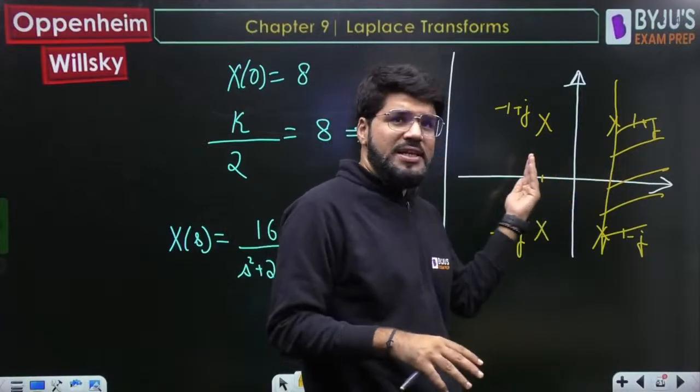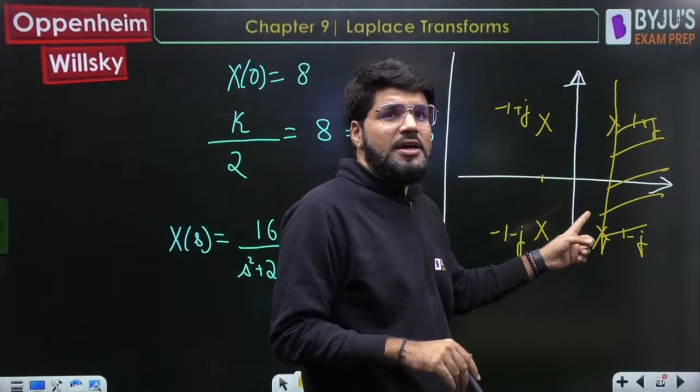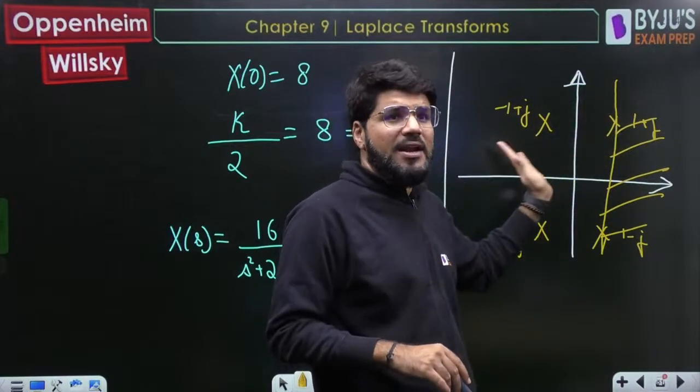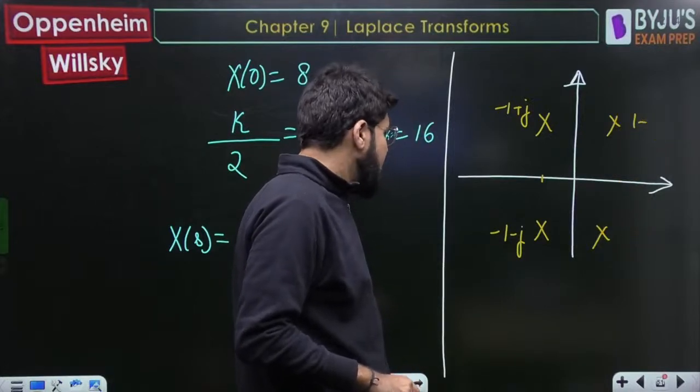Because if you take the ROC to the left, the j omega axis will come in. So the original ROC should also be right. Only the ROC is shifted. So what is the idea about the ROC?